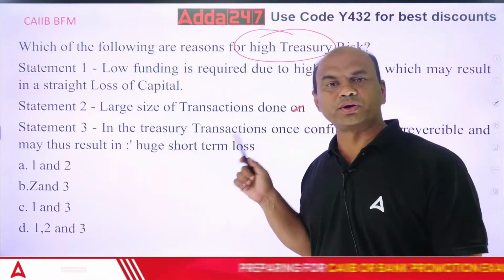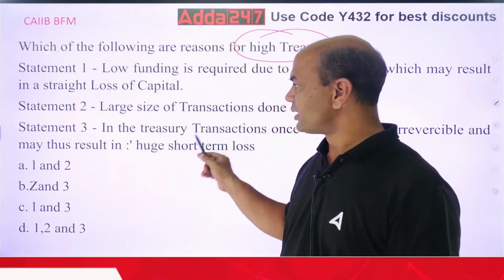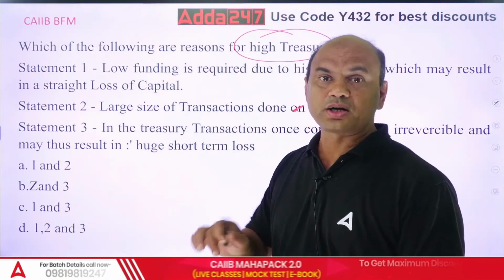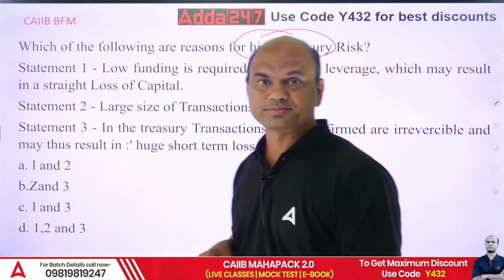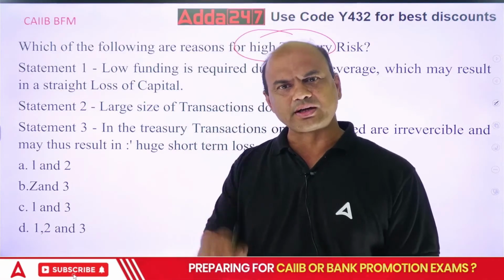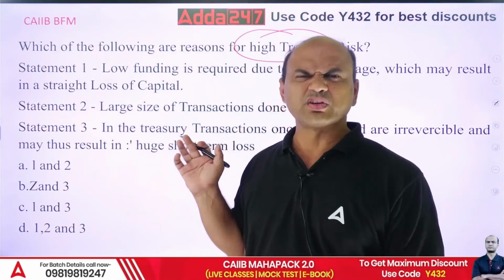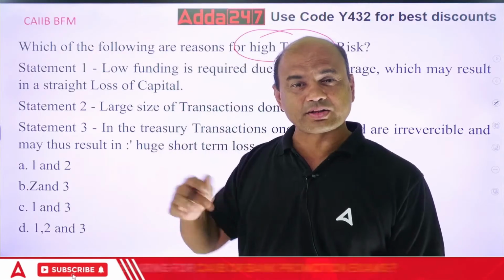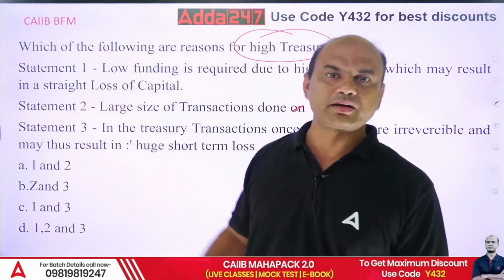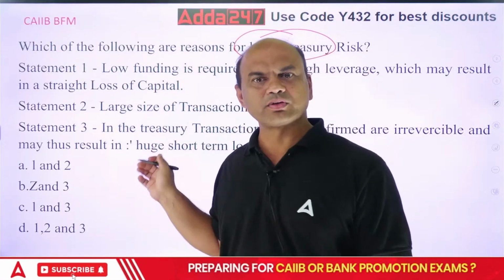Now understand a few points about treasury. I'll come from the lowest one. In any treasury transaction, once you agree to a transaction, you can't say no. It's like NEFT or RTGS, no difference. In RTGS, once I do it, it is gone from my server. Can I reverse it? No, sorry. Can we bring these funds back? No, you can't. Gone. You can't go to that bank and get whatever you want. Same thing over here.